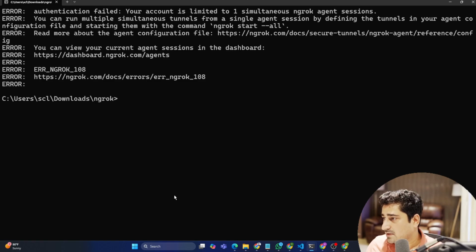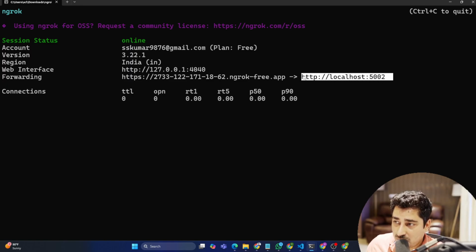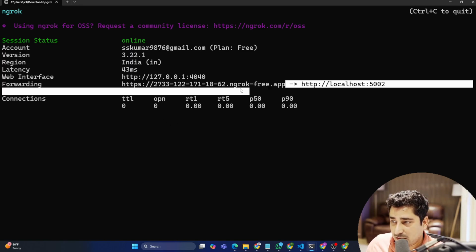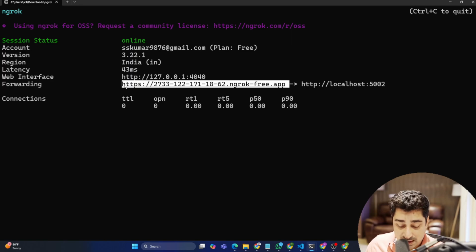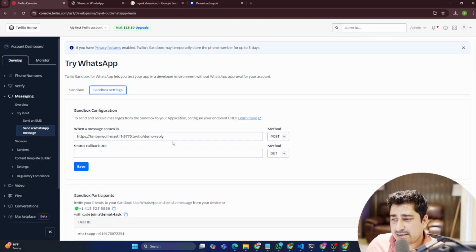So let me close my previous session, and then again I'm going to execute ngrok http, and as you can see, whatever is running on my localhost is now exposed to the outer world with HTTPS. Now this is the URL which I need and which we are going to stitch with Twilio. So here inside the sandbox settings, I can copy and paste this one.